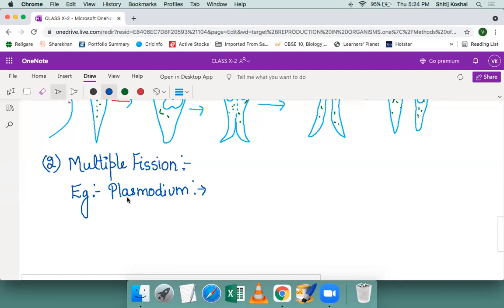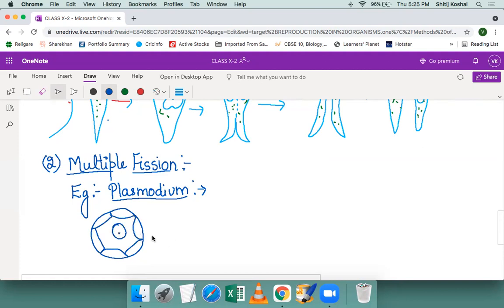We know that, and because multiple fission has to take place, the body structure of Plasmodium will be even more complicated than Leishmania and amoeba. So the body of the Plasmodium is made up of different types of cells. It looks like this if you draw it. Different layers of different kinds of cells and the nucleus in the center.